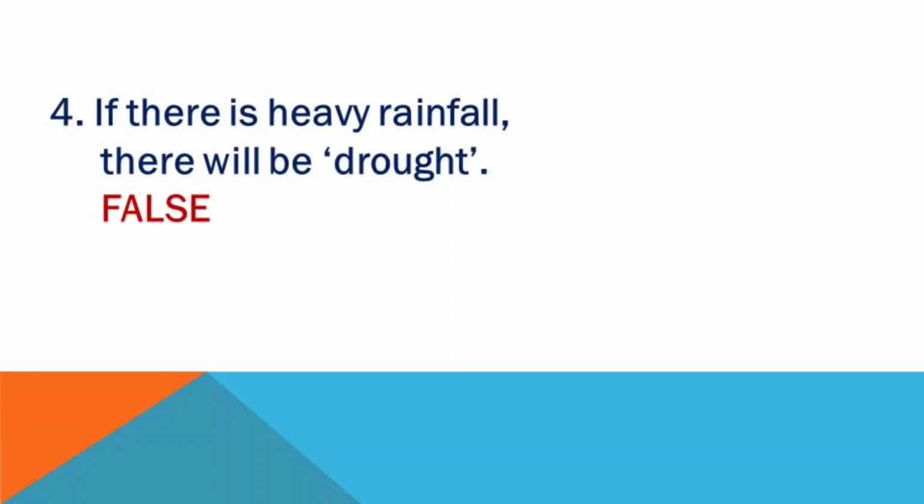Question number 4. If there is heavy rainfall, there will be drought. Listen, I taught you that drought is a situation where there is no water. Now read the question. If there is heavy rainfall, there will be more water, isn't it? So if there is heavy rainfall, there will be no drought. So the statement is false.